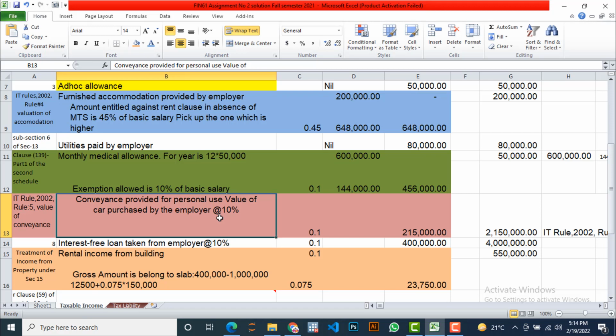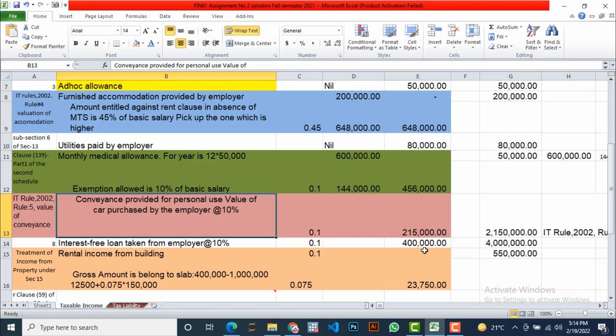So we are going to take 10% of the asset amount. Here the asset is a car and its cost or price is 2.15 million. So 10% of 2.15 million is 215,000, which becomes part of taxable income. Then, interest-free loan taken from the employer at 10%. I got this information from someone who made a video, but he didn't give any reference, so I just quote it as 10%. I have taken 10% of the amount of the loan, 4 million, so 400,000.